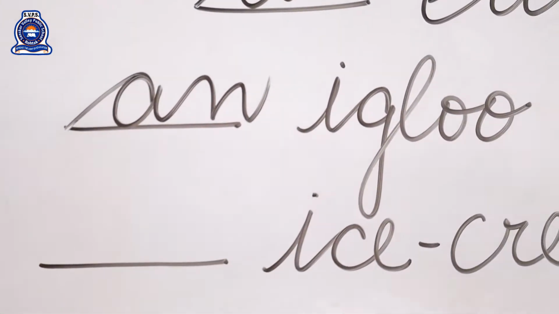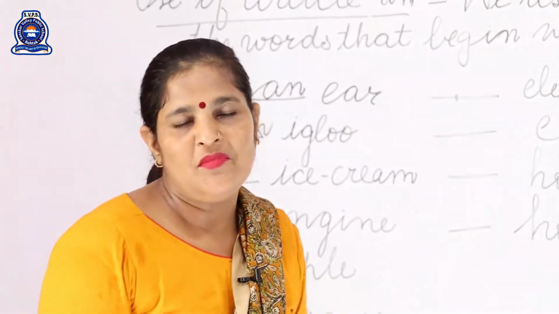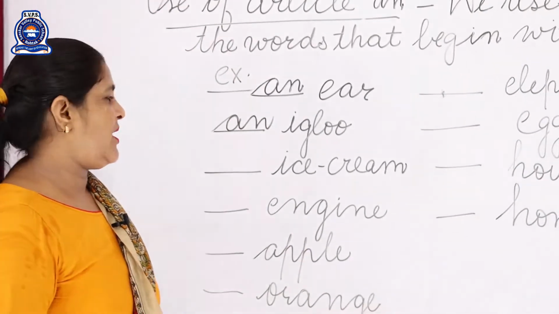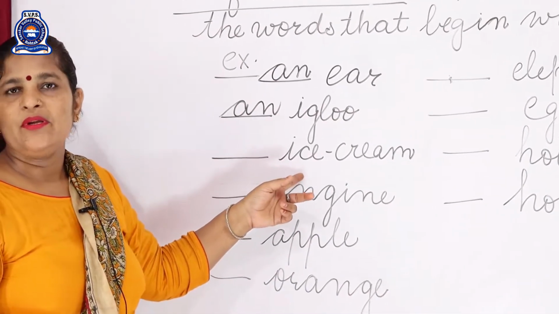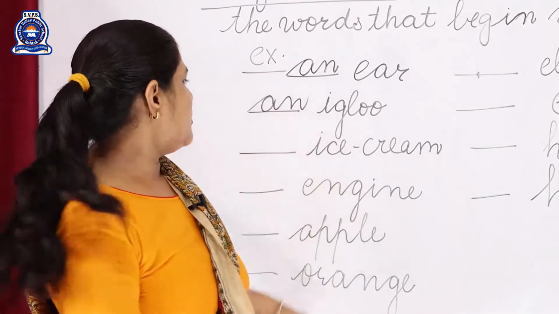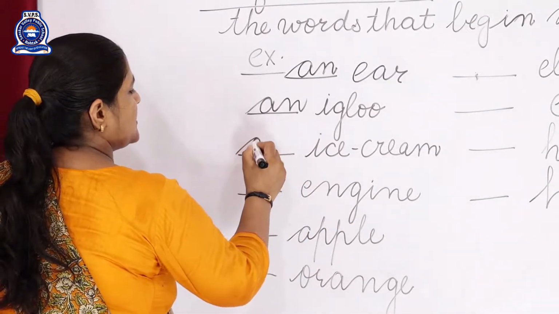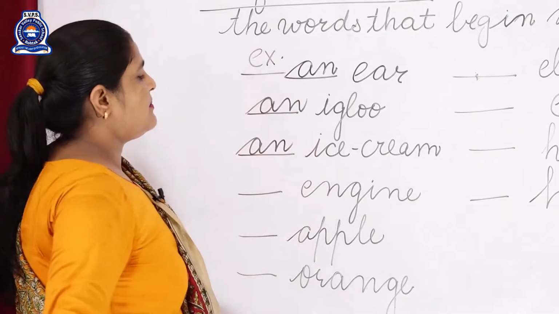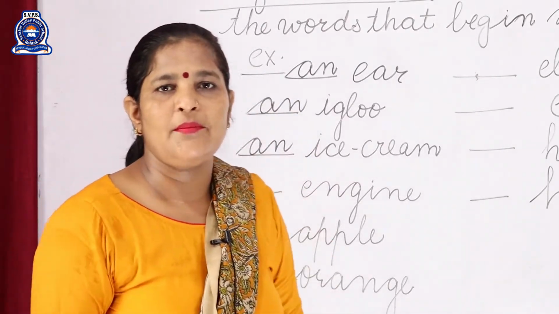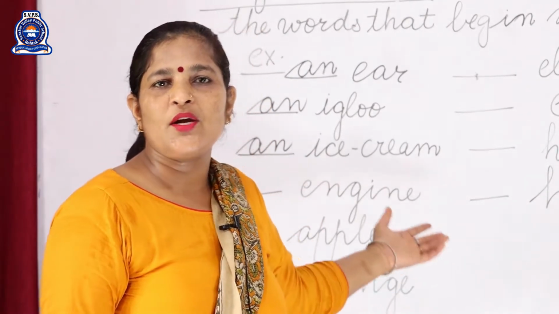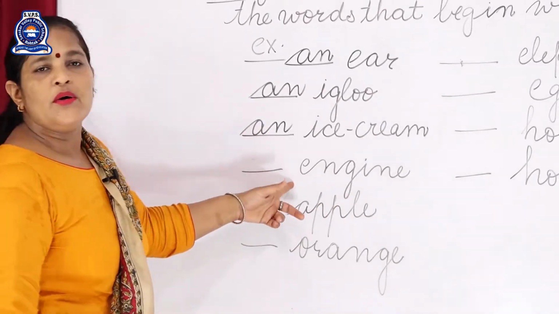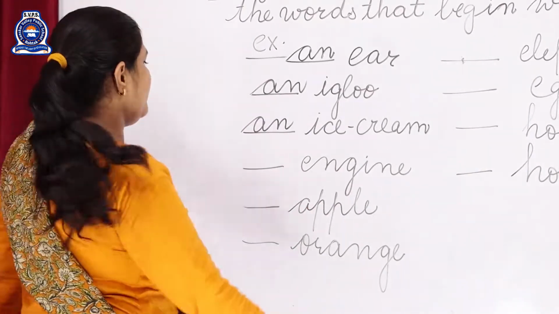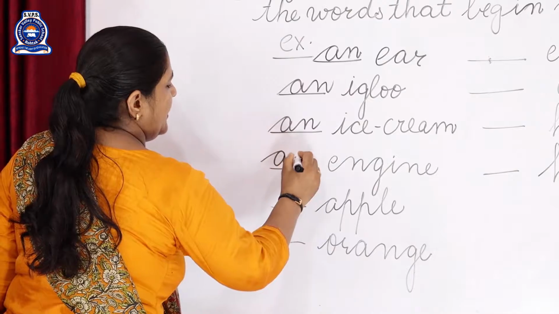Next one is beta ice cream. Do you like the ice cream? I also like the ice cream very much beta. So we have to fill here an ice cream. Next one is beta engine. कभी आपने देखी है ट्रेन? उसका जो फर्स्ट पार्ट होता है इंजन. तो E. तो we have to fill here article an.